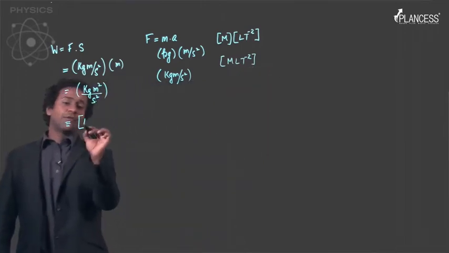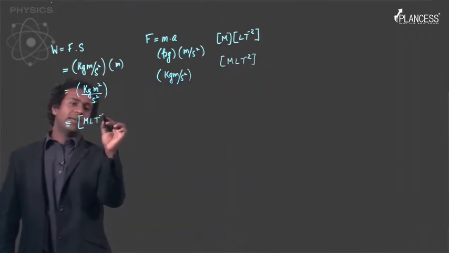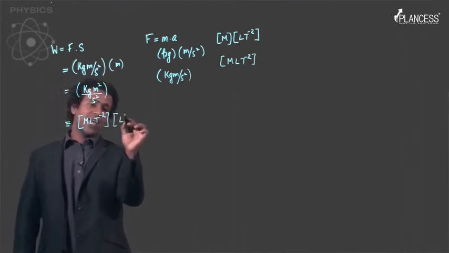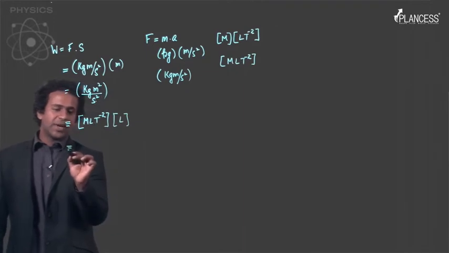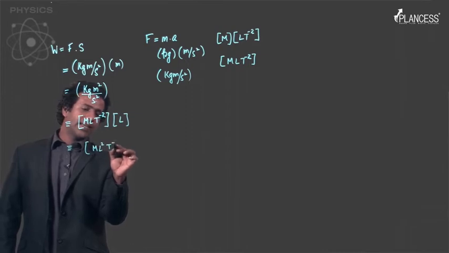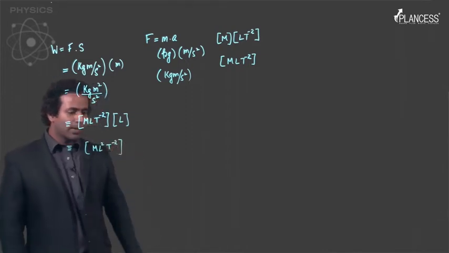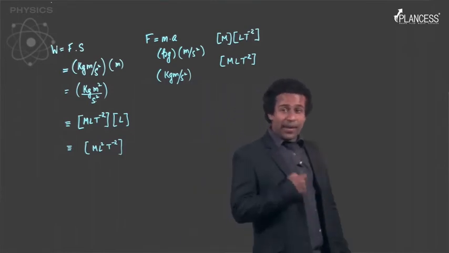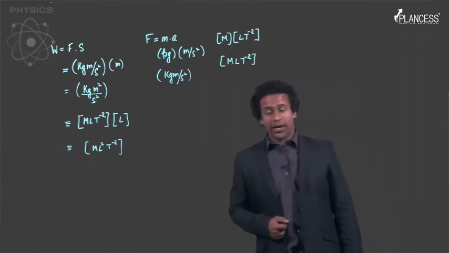So the dimension for force is mLT^-2. The dimension for distance is obviously L. So you get the expression that it is mL²T^-2, right? So this is how we can derive the dimensions of any physical quantity.